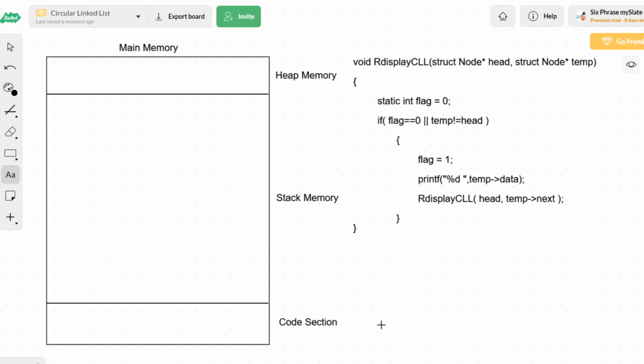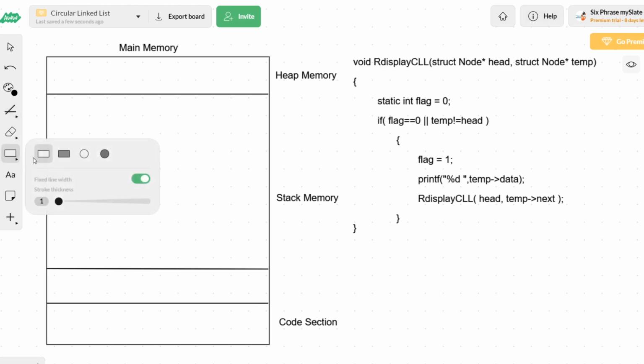Now we know very well that whenever a function is called, an activation record will be created inside stack memory. So what will be the values for head and temp the first time of calling? First of all, we will create an activation record for the first call of RdisplayCLL inside stack memory. How many blocks do we require? We require two memory blocks, block 1 and block 2.